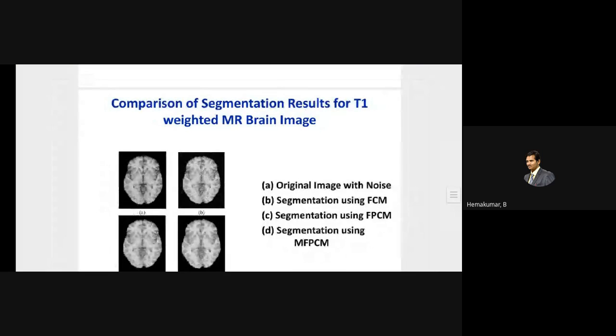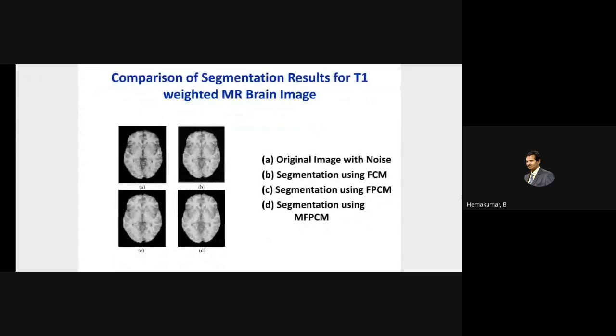So this is my comparison of the results on T1 weighted MRI brain images. T1 is nothing but a type of spin. T1 and T2 are the two types of spin in an MRI. It denotes the electron spin direction. We have only two directions, clockwise and anti-clockwise. So T1 is clockwise and T2 is the anti-clockwise direction. Different images are produced in both spins, T1 and T2.